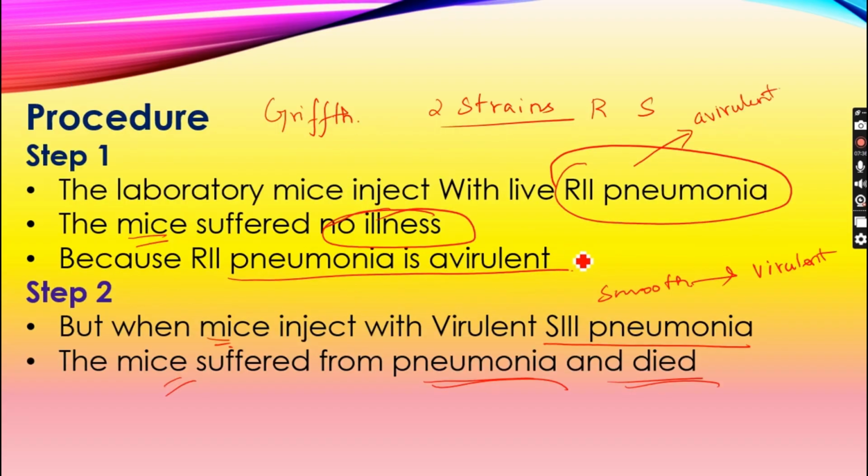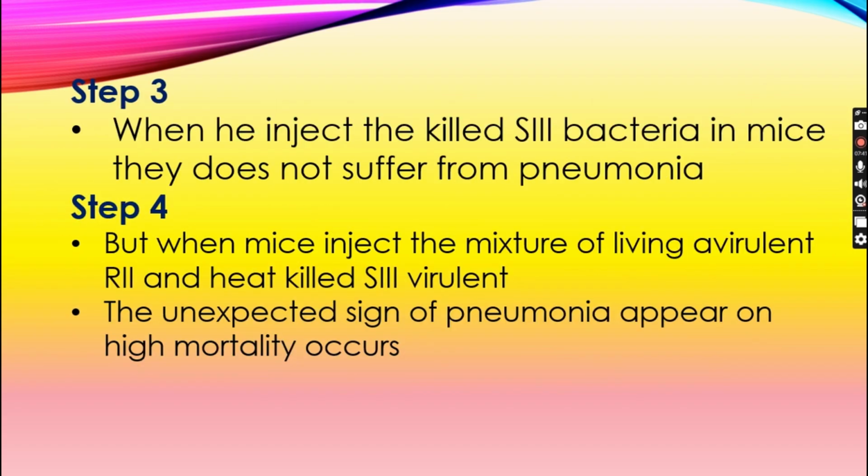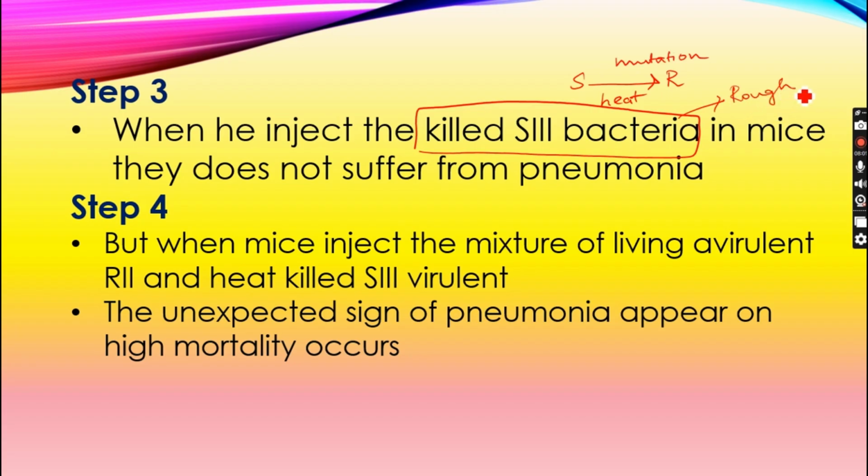He did these two steps as the base. After that, he did another step. As we have said, smooth strain bacteria can be converted into rough strain bacteria by mutation, which here is going to be heat, which causes a mutation. So, a heat-killed S3 bacteria. When the S3 bacteria is heat killed, it becomes rough strain, which has the characteristics of rough strain, which means these heat-killed smooth strain bacteria are going to be avirulent and don't cause any pathogenicity.